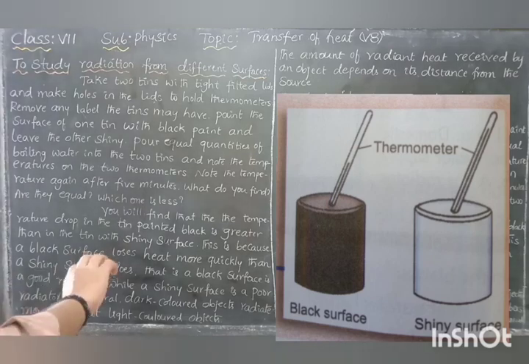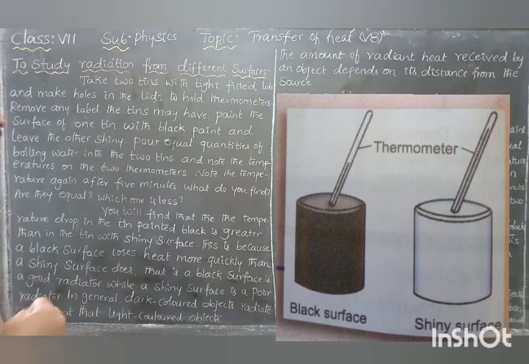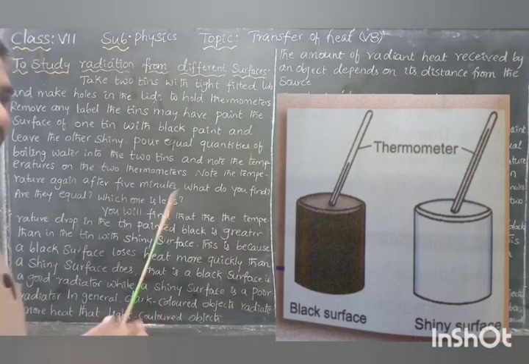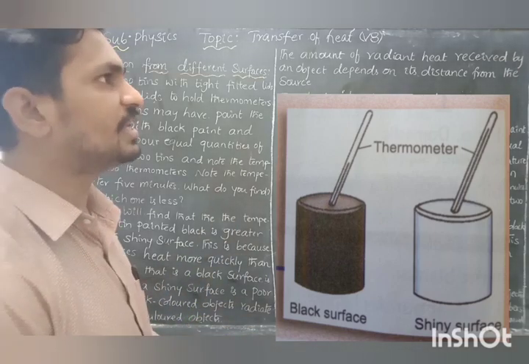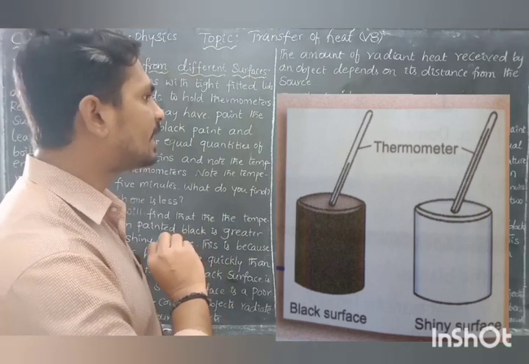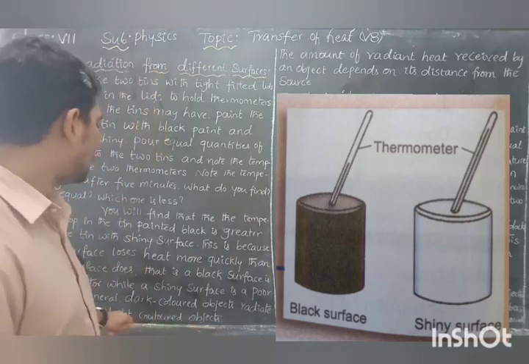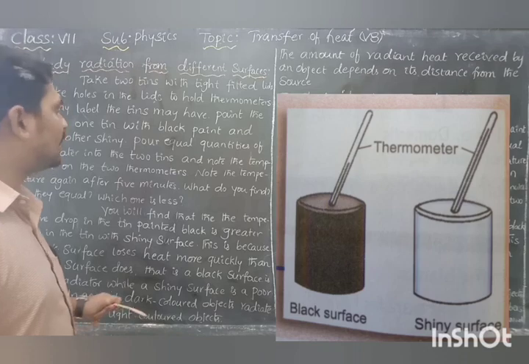The black coated tin is a high radiator and loses heat faster than the shiny surface. In general, from this analysis, dark colored objects radiate more heat than light colored objects. A black colored object radiates heat more than a shiny or light colored object.